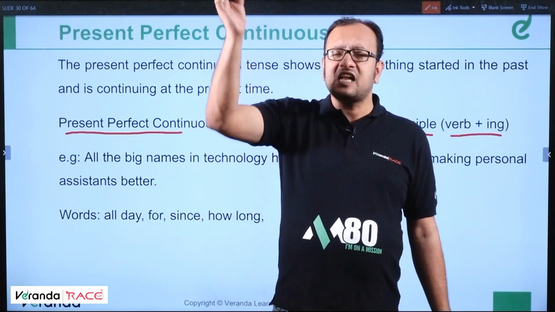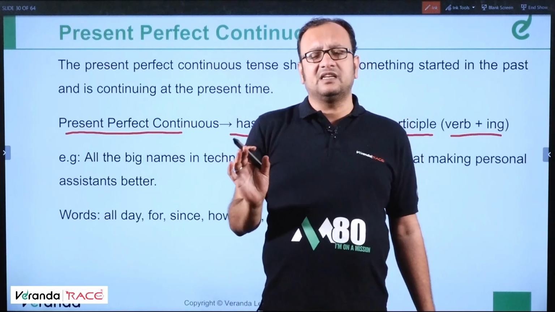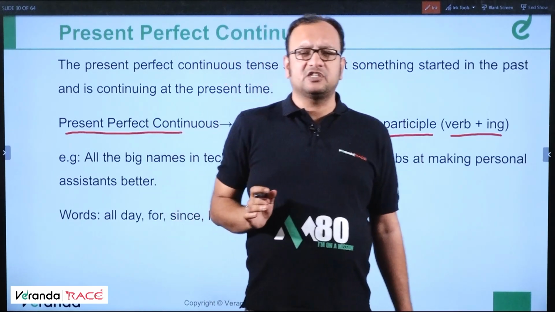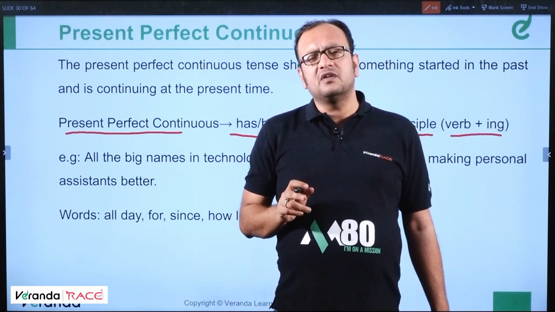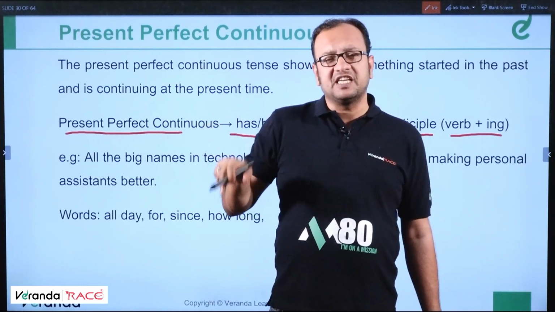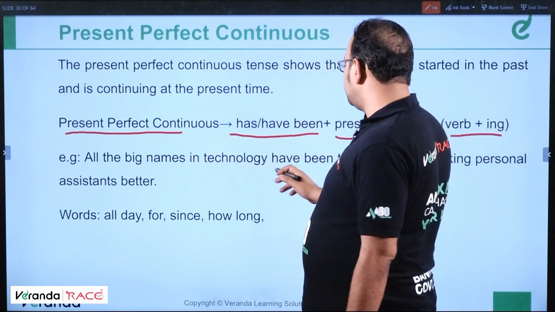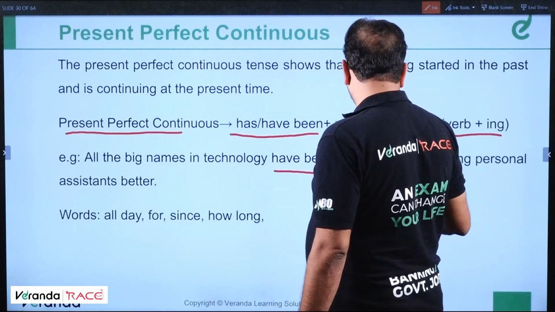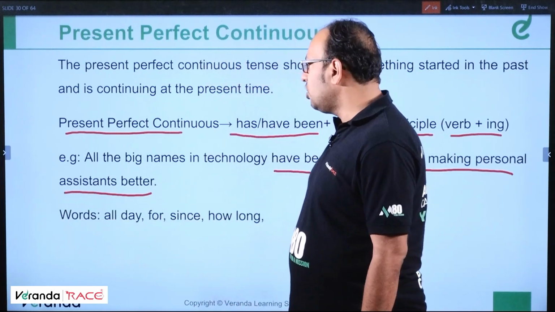Clear? An action started in the past, continued and ended in the past itself is written in past perfect continuous. For example, I had been doing the work for 10 hours when she came. Clear? Okay. All the big names in technology have been taking stabs at making personal assistance better.